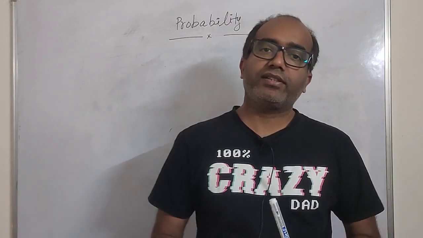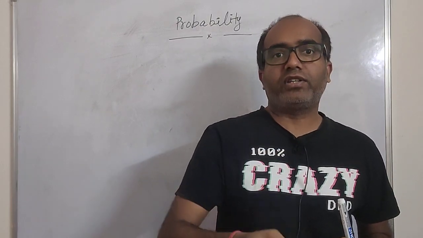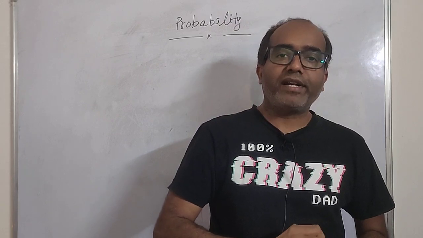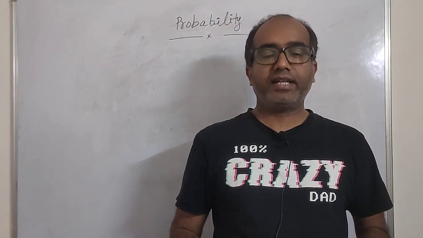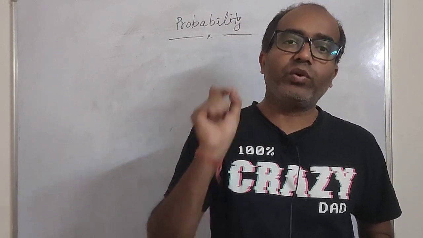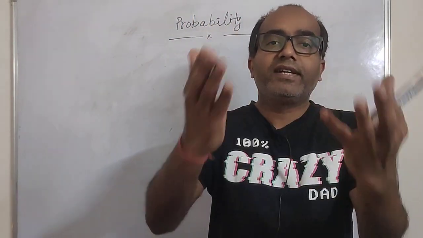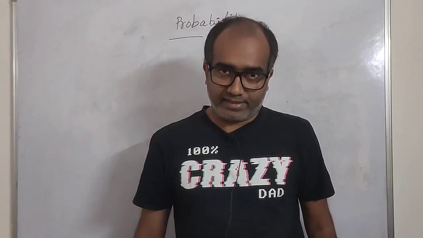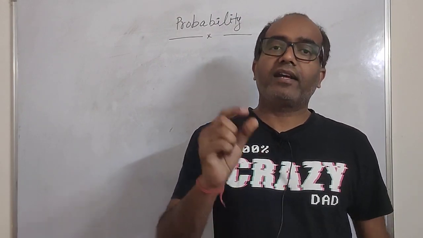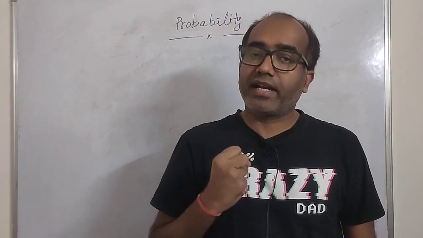Suppose I throw a coin three times. What is the probability of getting a head? What is the probability of getting at least one head? What is the probability of getting at least 2 heads? What is the probability of getting all 3 heads? What is the probability of getting no heads? All these possibilities and their chances are covered or recorded under a variable known as a random variable.